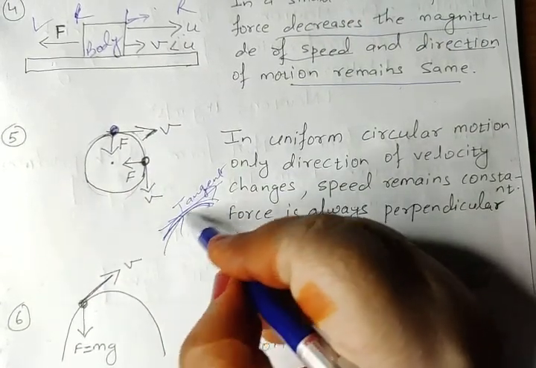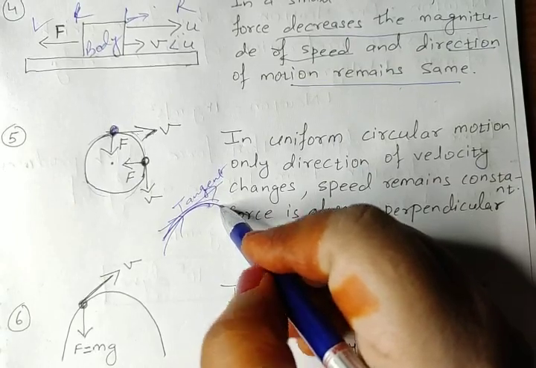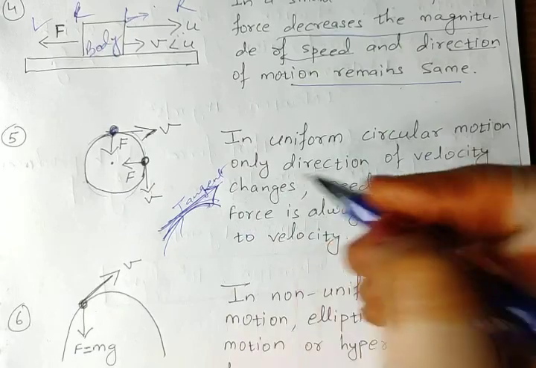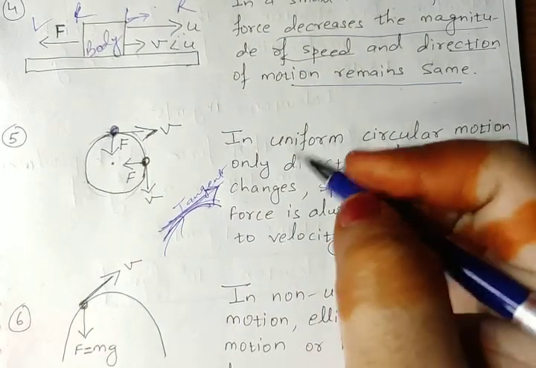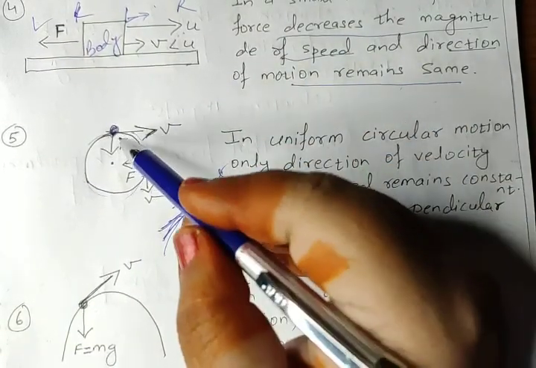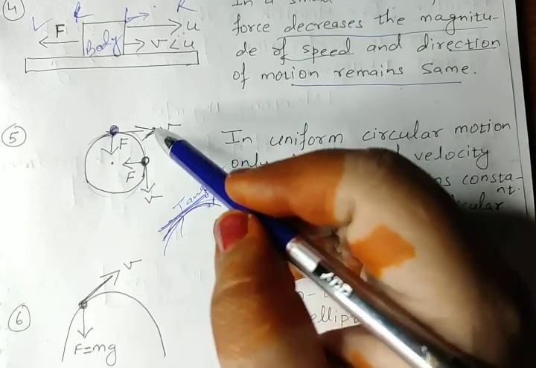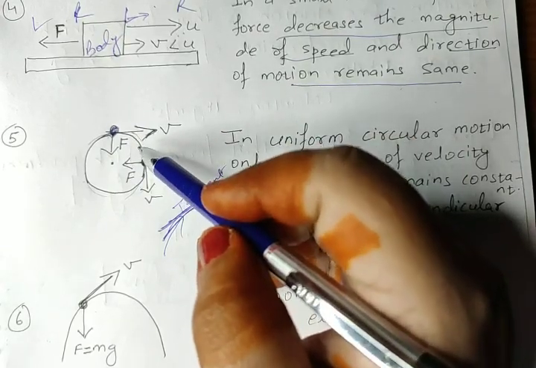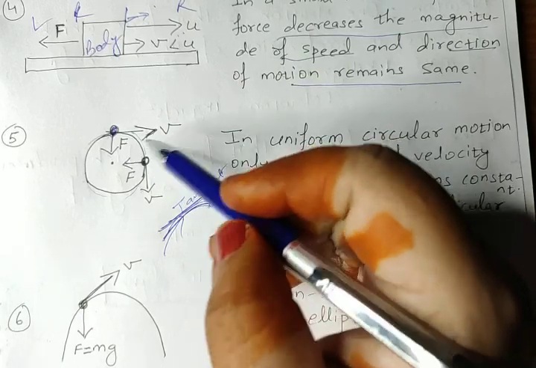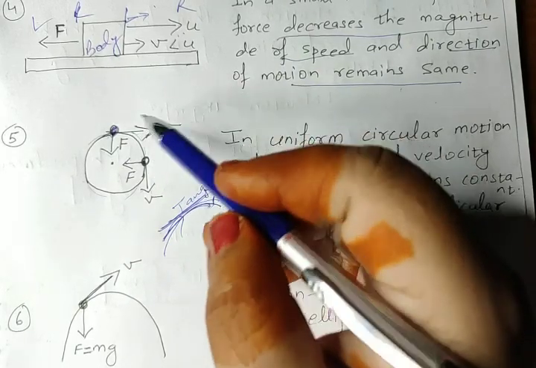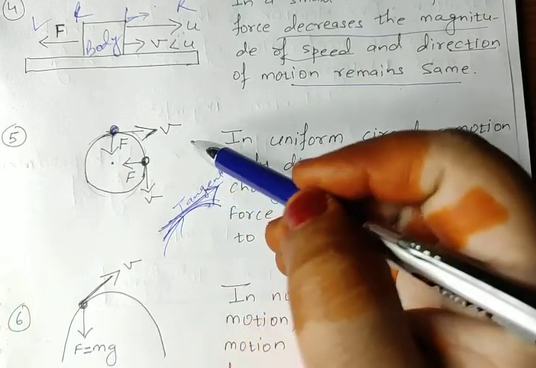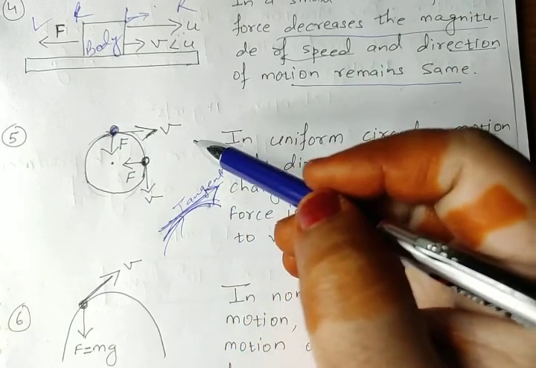So at every point the direction of the body is changing. Of course the body is moving with constant speed, but the direction is changing. As the direction is changing, velocity is not uniform, it is variable.